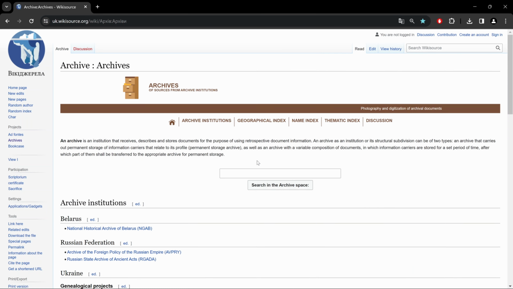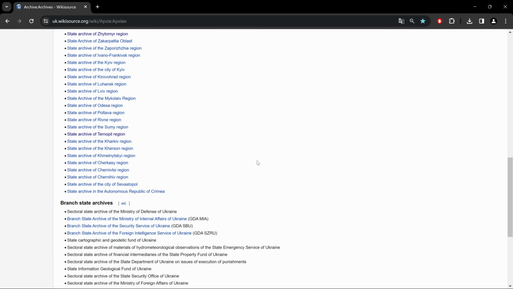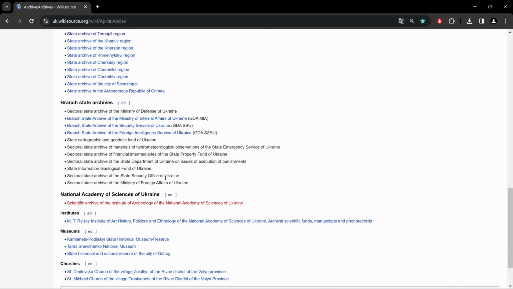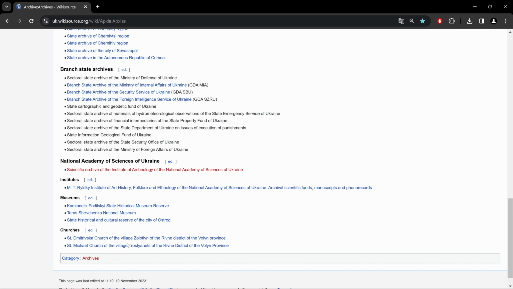Okay. Now you have a pretty good idea of how to go through these, so I'm going to let you go through the rest on your own. The same thing for the branch state archives, institutes, and museums underneath.